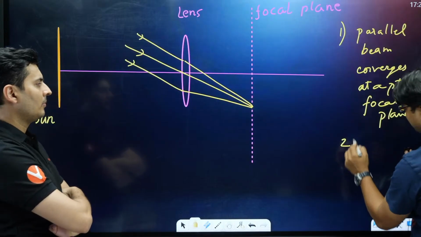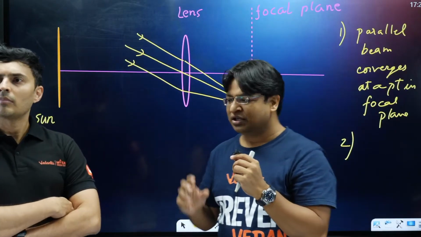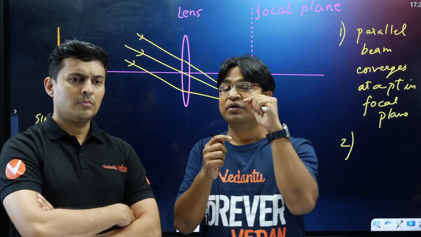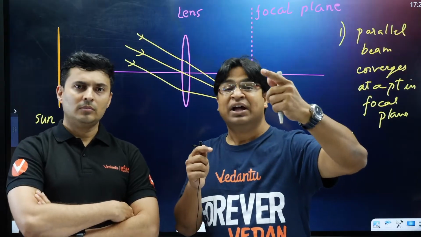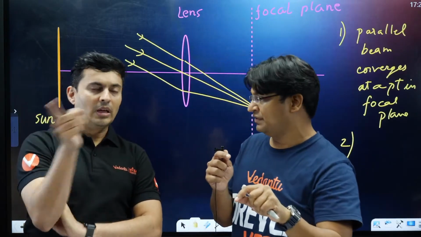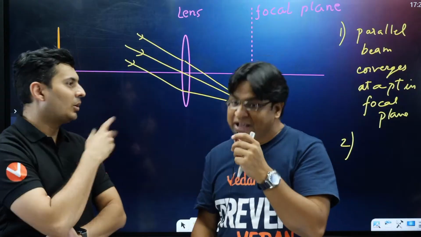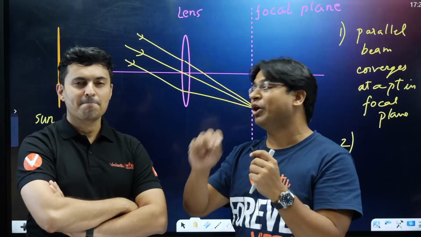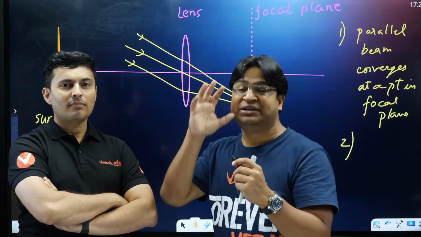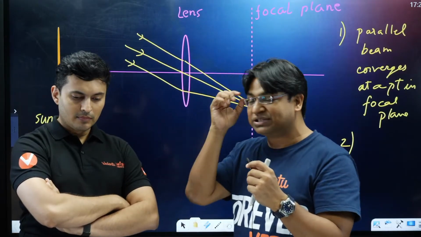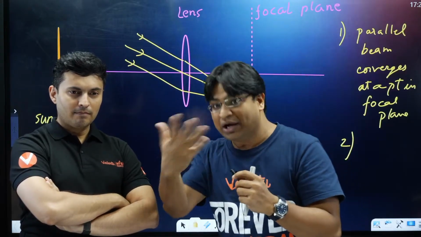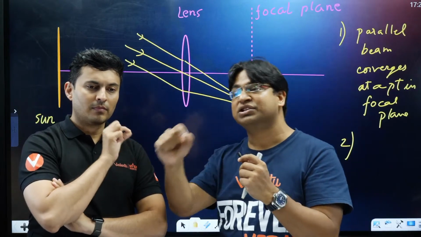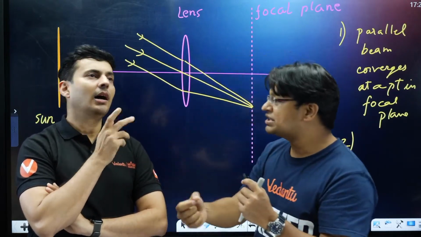Now, what is the second key idea? The second key idea is that any extended object, like a pen, is a collection of points, and every point is an object in itself. That's how we should treat any extended object: as a collection of many point objects. And if the word point object doesn't clarify what we are talking about, I'll give you an alternative statement. Remember this: every extended object can be treated as a collection of small LEDs, point-size LEDs.